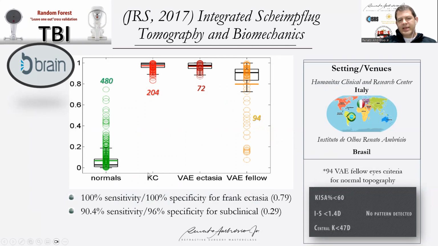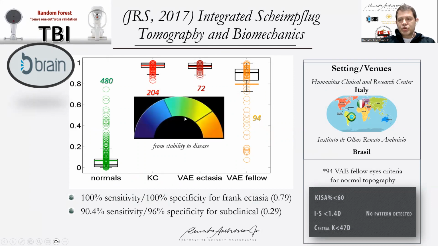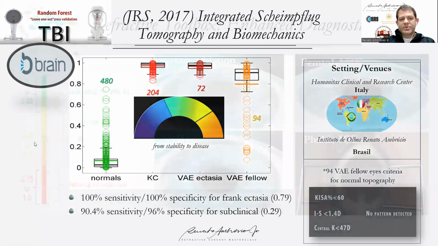criteria, 94 cases. We have an optimized cutoff value, and we have recently described a second generation of the TBI for enhancing the sensitivity and specificity based on artificial intelligence. So this is truly an evolution into the concept of understanding ectasia susceptibility.